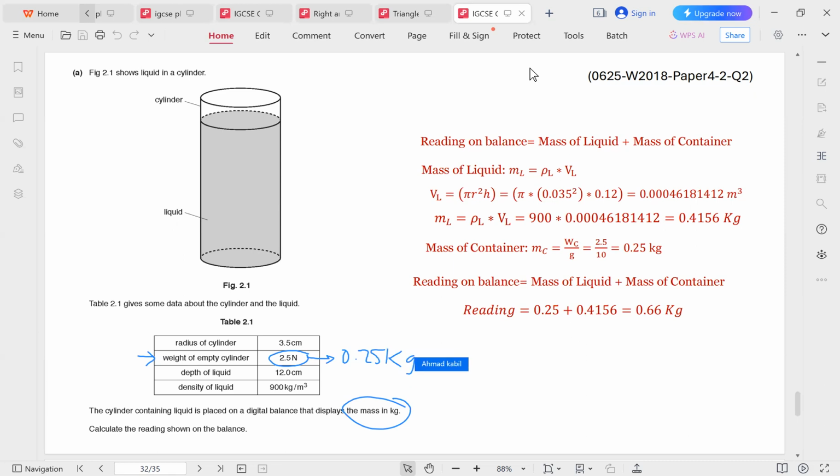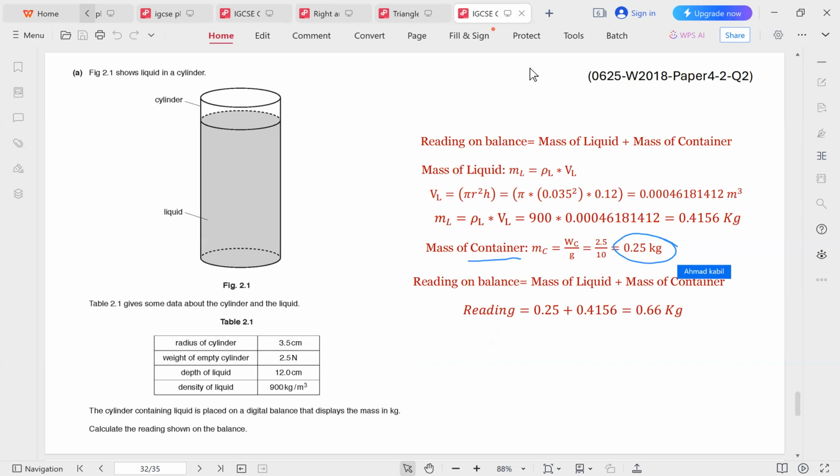How did we get that? Because weight is equal to mass times gravity. So 2.5 equals mass times 10. So mass equals 2.5 over 10, which is 0.25. Therefore, the mass of the empty cylinder is 0.25 kilograms. This is the mass of the container.